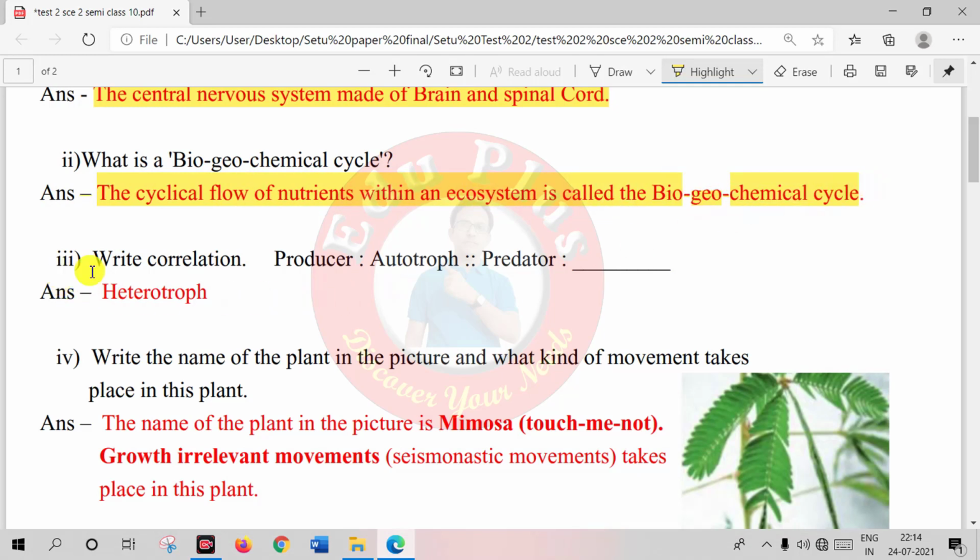Question 3. Write correlation. Producer has correlation with autotroph, and for predator we have to write its correlation, and its correlation is heterotroph. The answer of this question is heterotrophs.